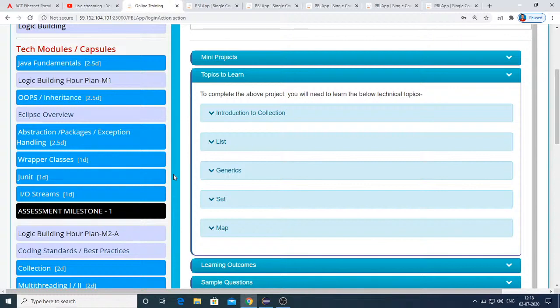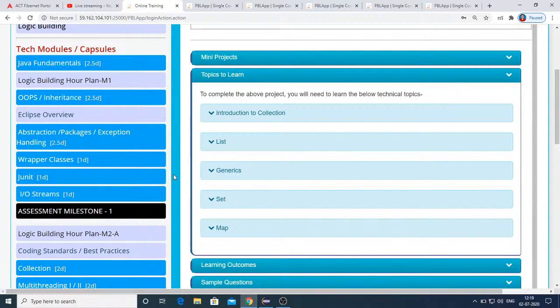And as I said, the milestone will not be from this PBL app. Don't worry. You will receive a mail containing two links. The first link will be for the MCQ exam. The second link will be for the coding exam. And both of these you will be doing on the Metal platform, which you are using for the logic building exercises. So the Metal platform only will be used.